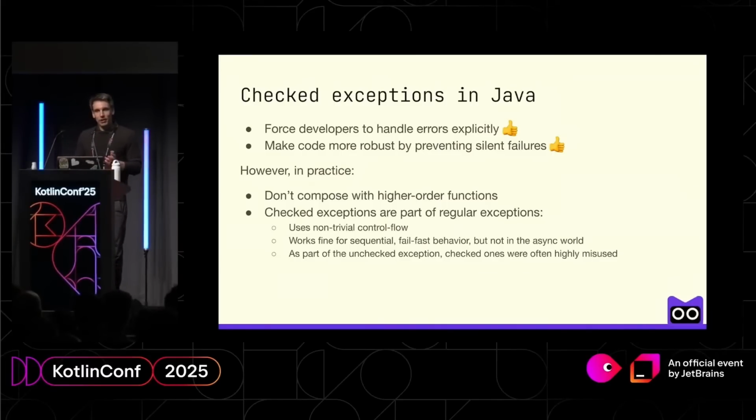And it was more or less fine maybe 20, 30 years ago, when we used to write sequential code with fail-first behavior. But now in the asynchronous world, when you throw an exception, something can go wrong. And also, because checked exceptions are part of the unchecked story, there is a huge room for misuse, even in libraries like the JDK, Spring, and so on. And time showed that people started to get away from checked exceptions and rewrite their libraries to use only unchecked ones.